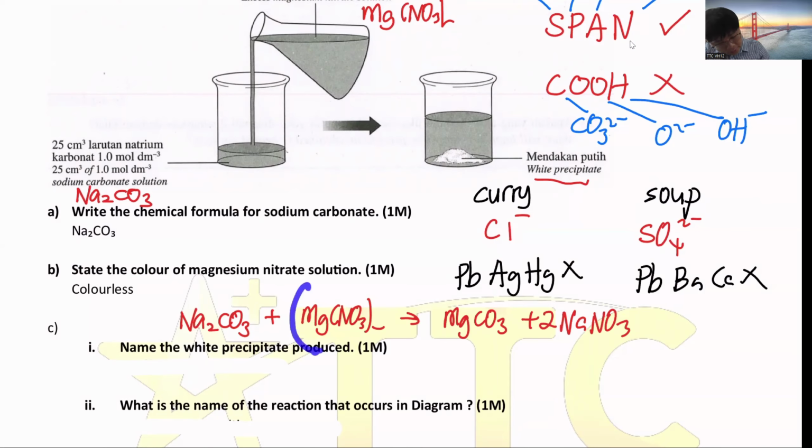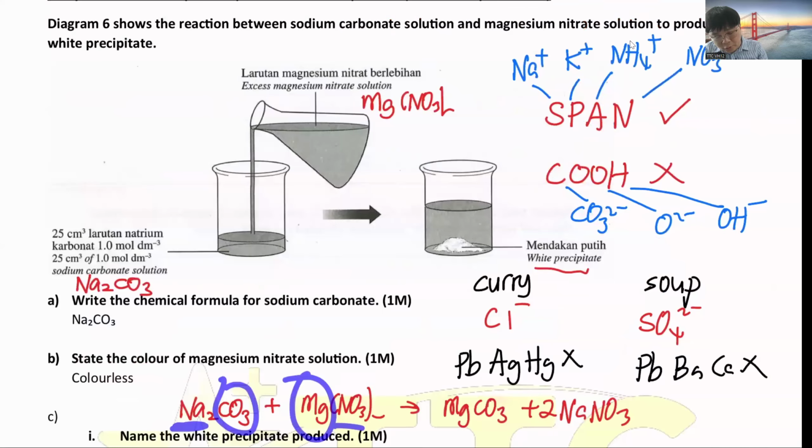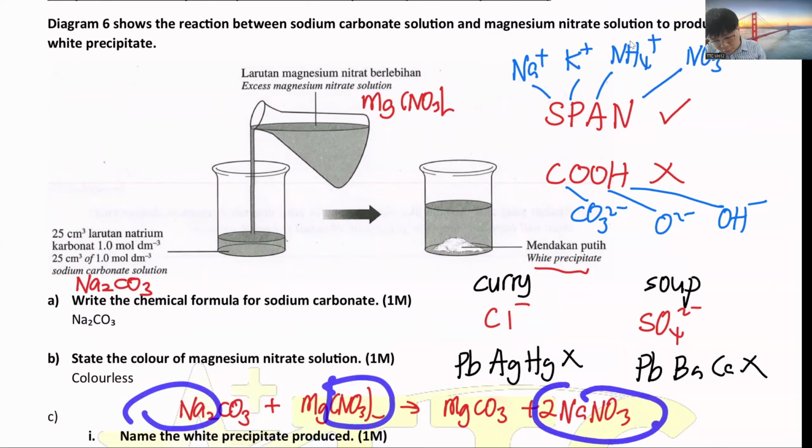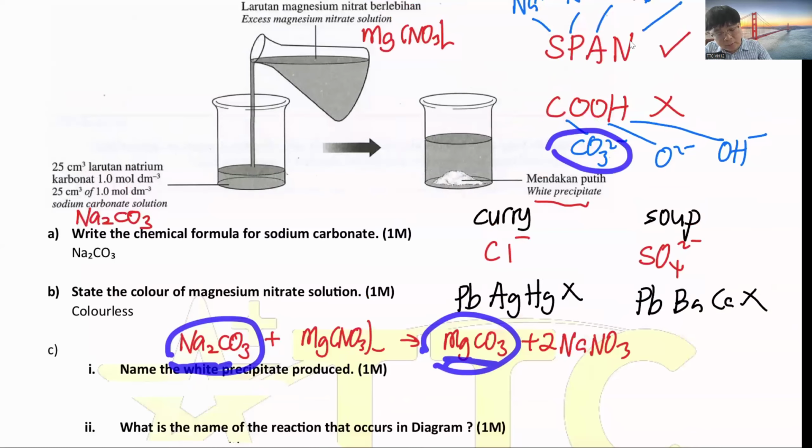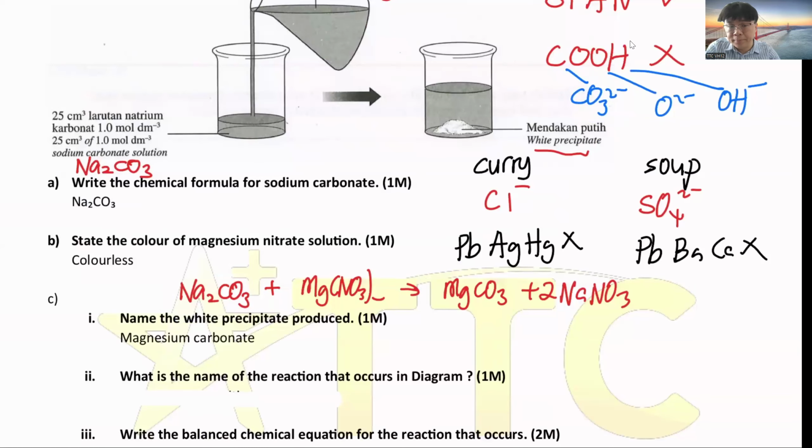So it's Mg with CO3, then Na with NO3. So you check here, anything with sodium nitrate will be soluble. Anything with carbonate will be insoluble unless they pair with sodium. So sodium carbonate is soluble, but magnesium carbonate is not soluble. So the precipitate will be the magnesium carbonate.